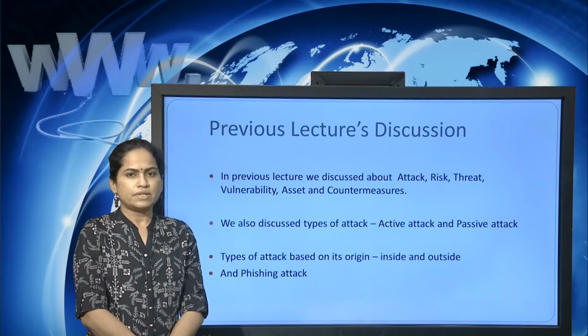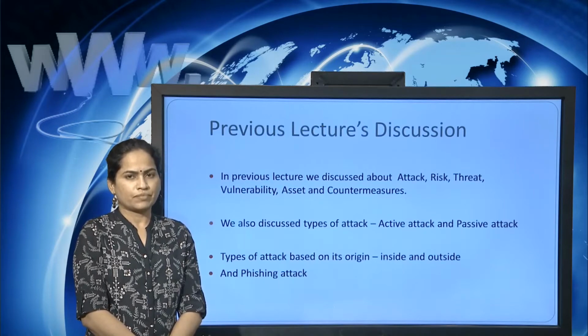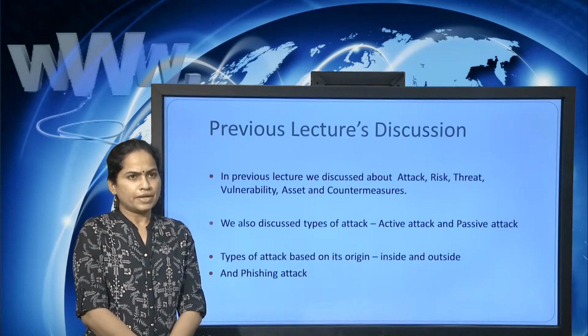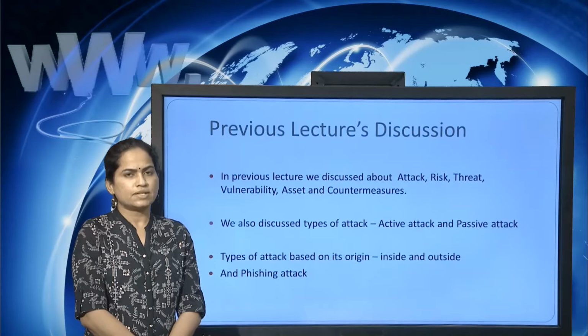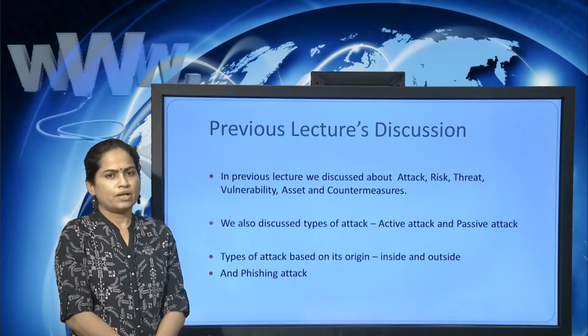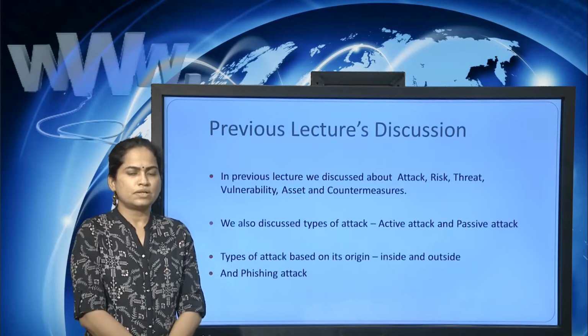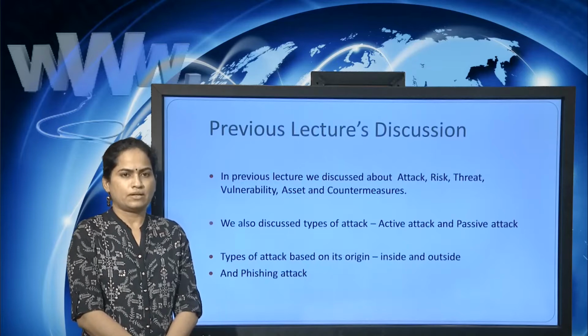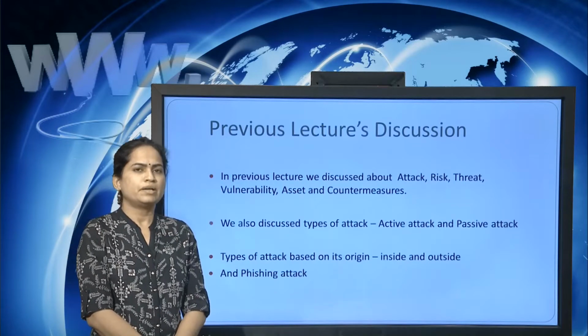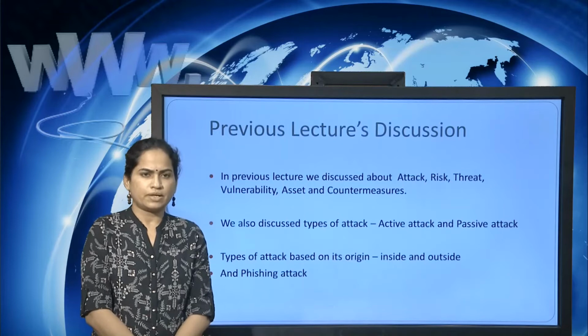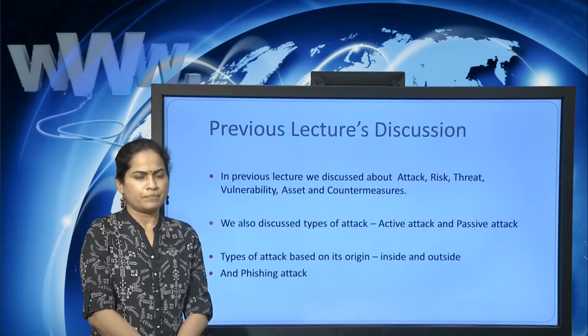In the last lecture we discussed the attacks, the risks related to them, threats, vulnerabilities, assets and the countermeasures. We have also discussed the types of attack. Mainly we had two types of attack, active attack and passive attack.